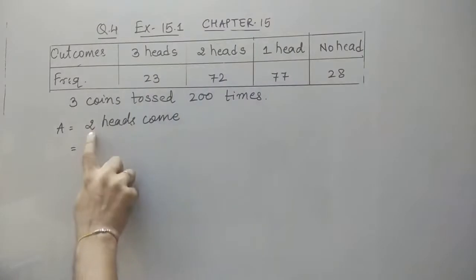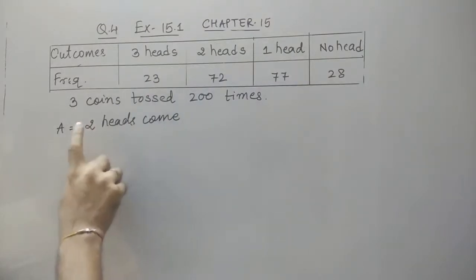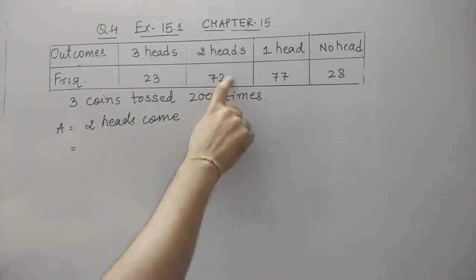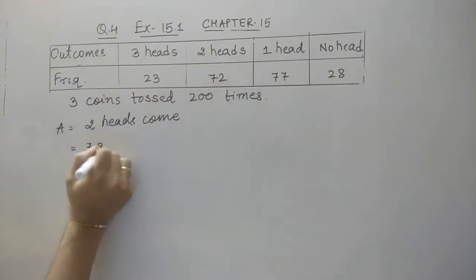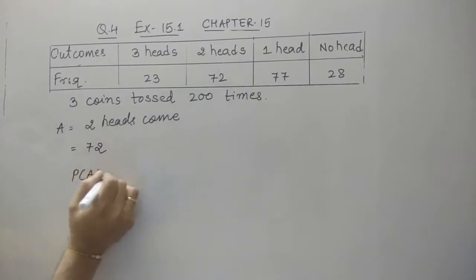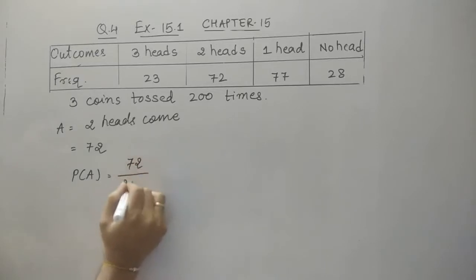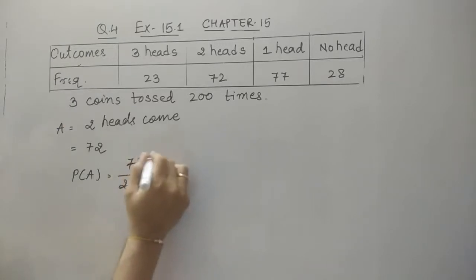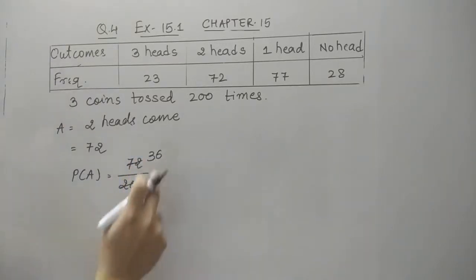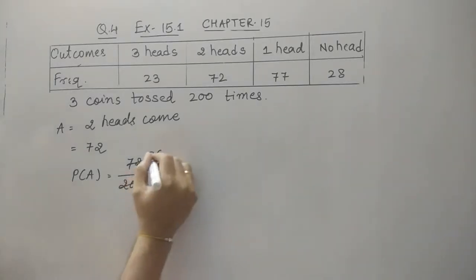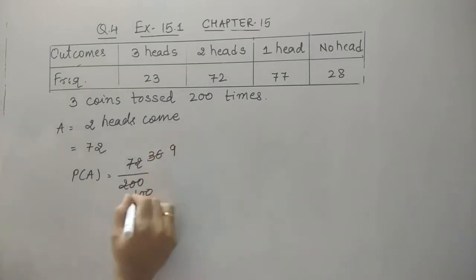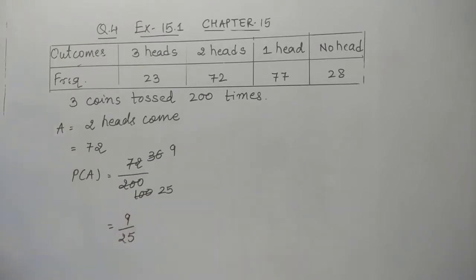So now what is the probability we have to find? We have to find the probability that 2 heads come again. So how many times do 2 heads come? 72 times. So we'll write the probability of this event as 72 upon 200. You can cut with 2, and 100, 36. Still you can go on, or you can just write 0.36, as I told you in the first question. If you want to divide further, we can cut with 4: 9s are 4, 25s are 4. So the answer can be 9/25 or 0.36.